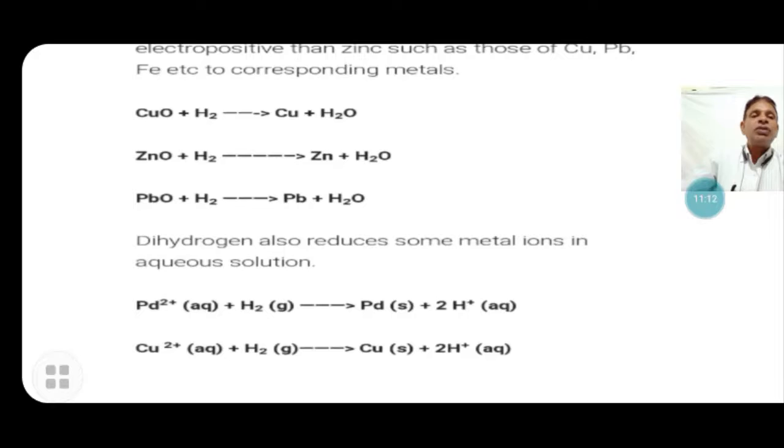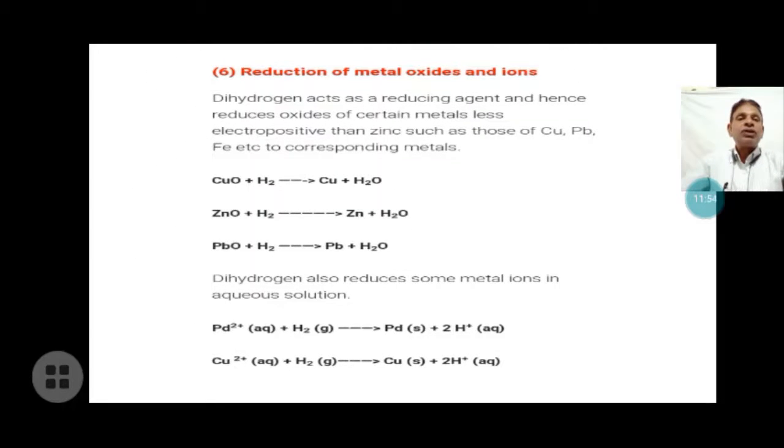Dihydrogen also reacts with some metal ions in aqueous solution. Palladium in aqueous solution is taken, and hydrogen gas is passed through it. The palladium ion takes electrons and is reduced to palladium. Copper ions are positive ions in the aqueous solution, and when hydrogen gas is passed through, copper gets electrons, that means it is reduced to copper. So the ions of some heavy metals and the oxides of some metals are reduced by hydrogen. That is the reduction of metal oxides and ions.